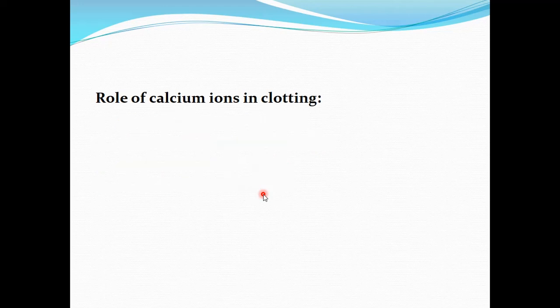Then there is the role of calcium ions in clotting. Calcium ions are very important during the clotting of blood. They are required in almost all the steps of the clotting cascade, including the extrinsic pathway and the intrinsic pathway. The exception is only the first two steps of the intrinsic pathway.